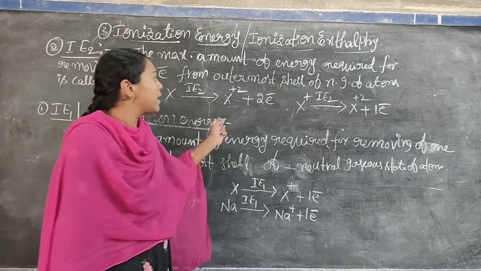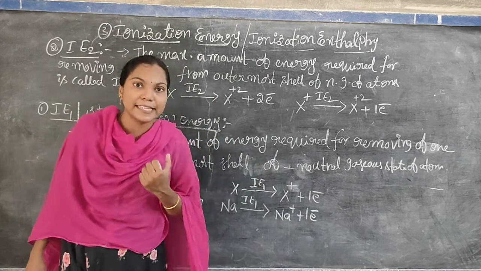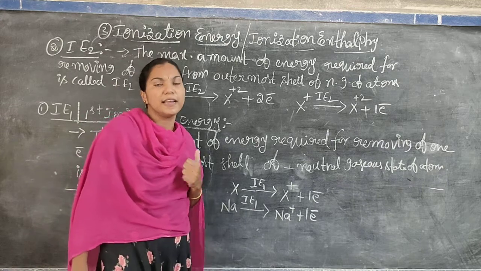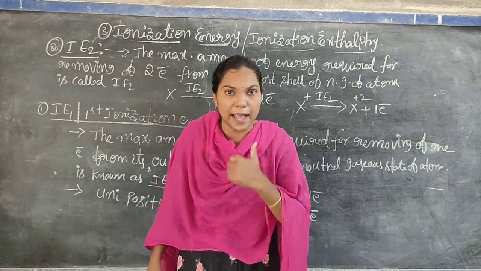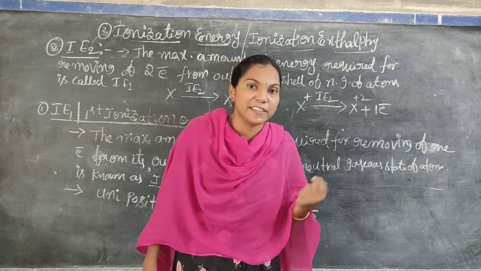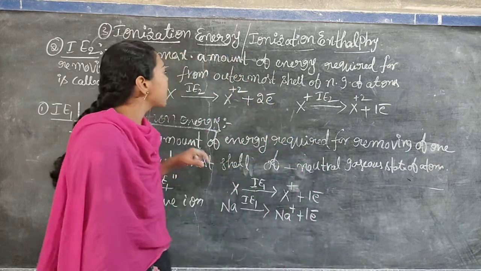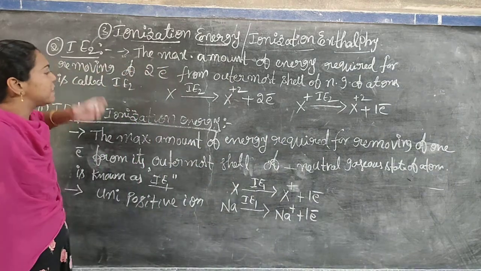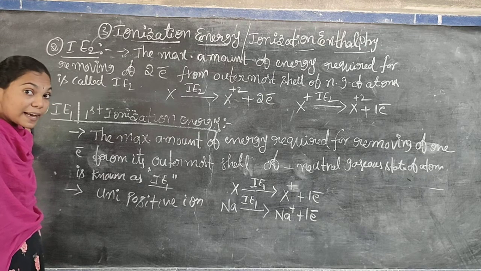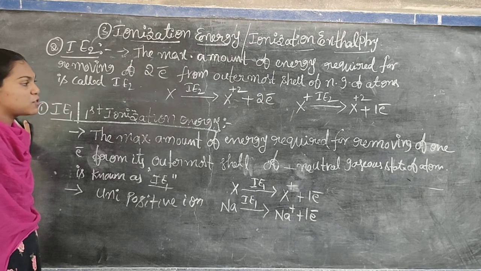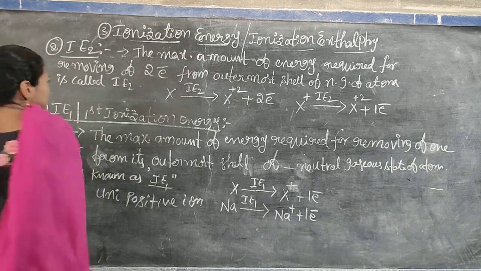Why? Because from any atom we cannot remove two electrons directly at a time. Do you understand? We remove one electron the first time, then we remove the second electron. That's why you can also write the definition like this: some amount of energy is required for removing one electron from a unipositive ion.